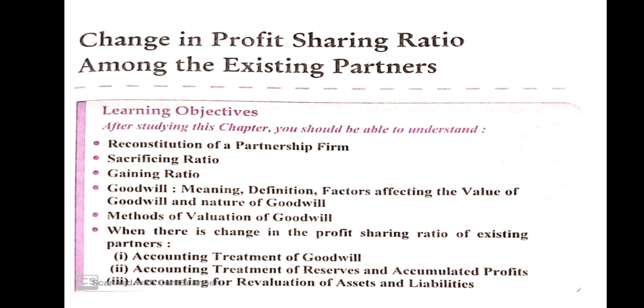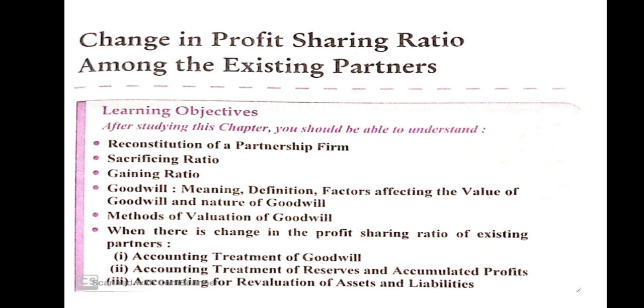But in the second method, when the partners decide not to distribute these items, only one entry will pass: gaining partner debit to sacrificing partners' capital account. Like profit 10,000 and they do not want to distribute it. Suppose A gains 1 by 10 and B sacrifices 1 by 10, so A debit to B by 1,000. Okay, I think that is clear.